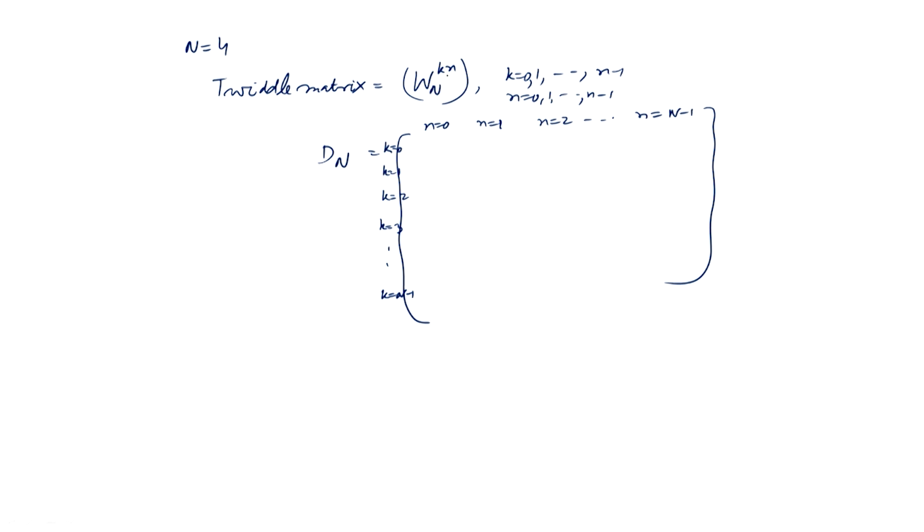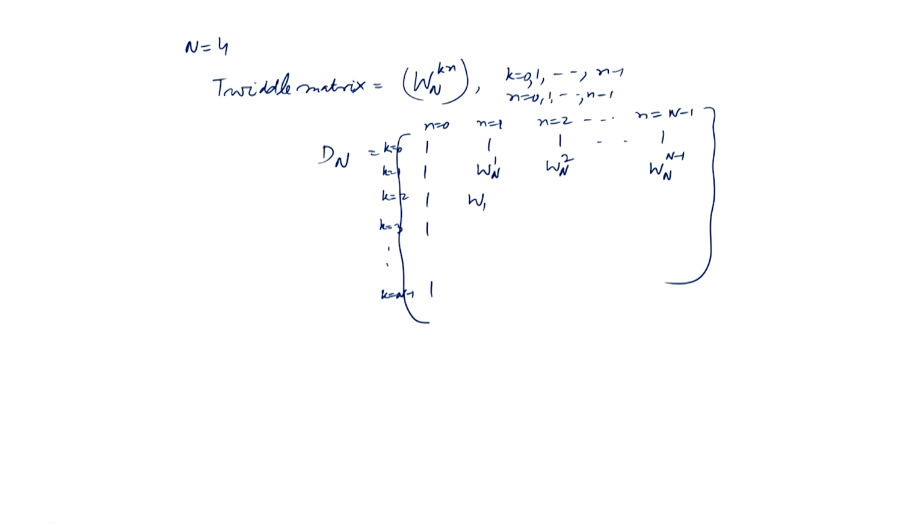Okay. W_N^(kn), when k is 0 or n is 0, W_N to the power 0 means 1. Okay. So, this is 1, this is 1, this is 1, 1. Either k is 0 or n is 0, and when n is 0, in the first column we also have 1. Then k equal to 1, n equal to 1, so we get W_N to the power 1. When k is 1, n is 2, we get W_N to the power 2. When k is 1 and n equal to N minus 1, we get W_N to the power N minus 1, because k is 1.